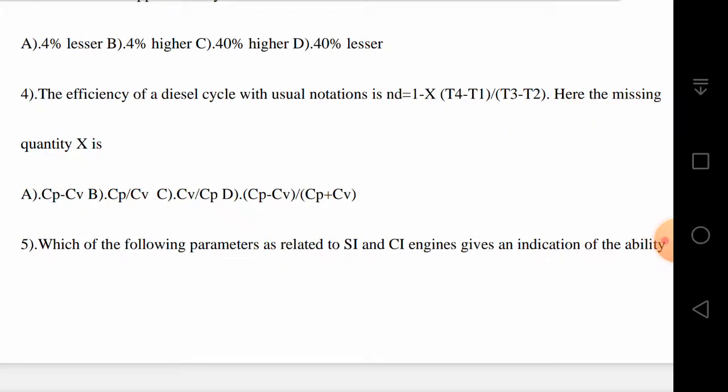Now the efficiency of a diesel cycle with usual notations: eta D is equal to 1 minus X into (T4 minus T1) by (T3 minus T2). Here the missing quantity X is. Okay, so if you solve the expression, if you assume that the temperatures before compression T1, after compression T2, after heat addition T3, and after expansion T4, and substitute in the QA minus QR by QA, you will get an expression like 1 minus X into (T4 minus T1) by (T3 minus T2), but you will get X is equal to Cv by Cp. That means nothing but 1 by Cp by Cv. That is, your answer is C.